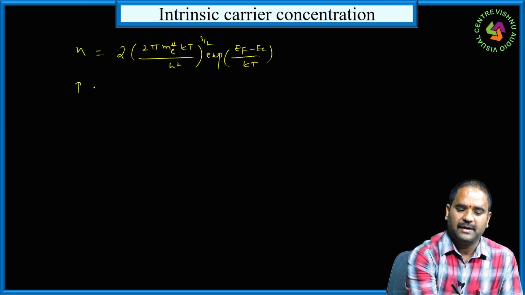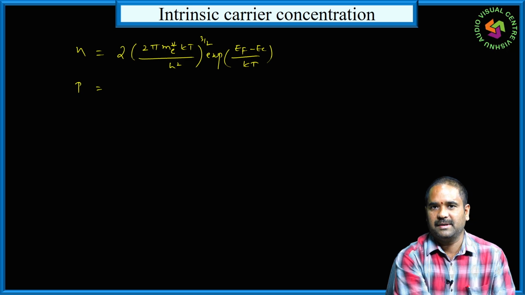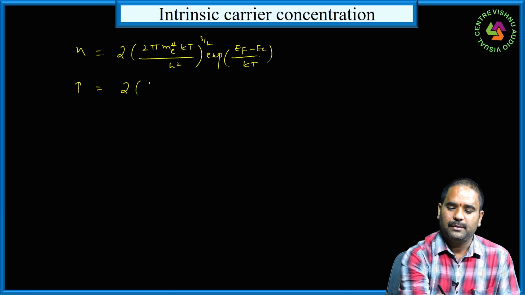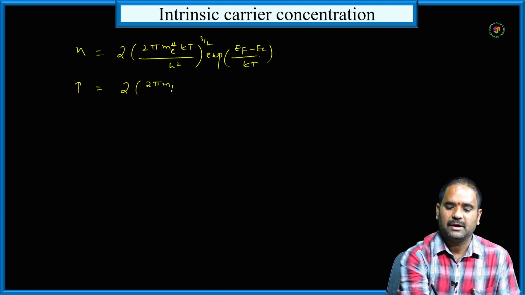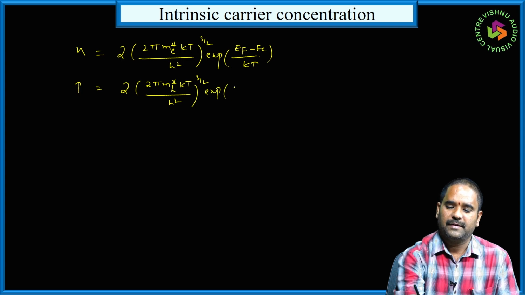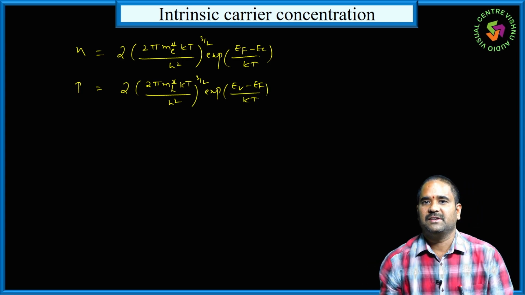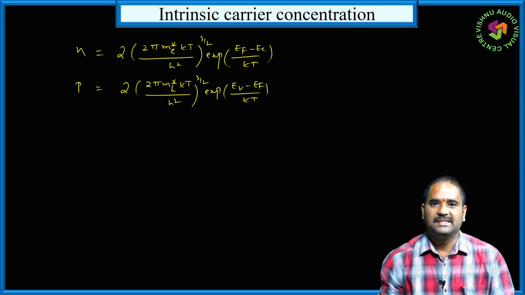Also, we have derived the expression for density of holes in the valency band, that is denoted by P. P is equals to 2 into (2 pi mh star kT by h square) to the power of 3 by 2 exponential of (EV minus EF) by kT. These two derivations have been covered in the last class. One is density of electrons in conduction band. The second one is density of holes in the valency band.